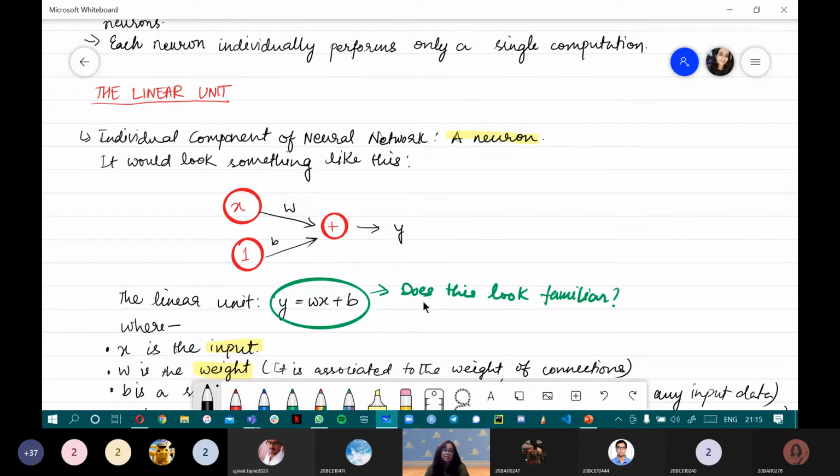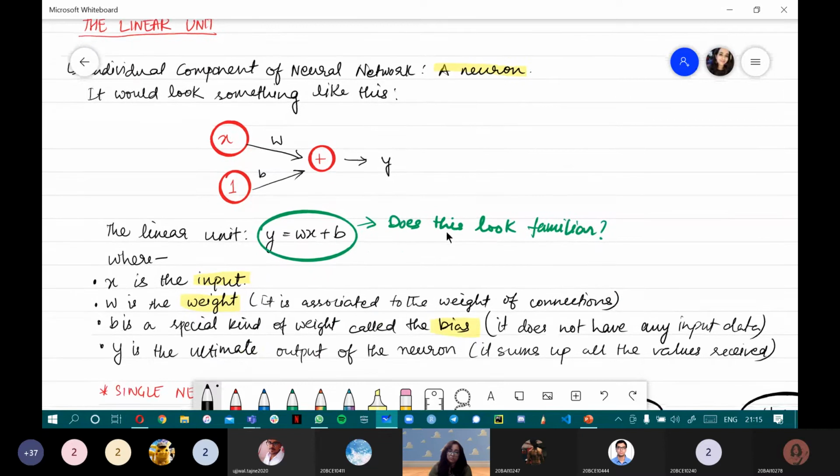Now this formula might seem familiar to a lot of you. This is the slope-intercept formula of a line, right? b is the intercept, w is the slope. So this can obviously be used mathematically to plot graphs as well, which we'll see. In this, like I said, x is the input, as in whatever data we give, whatever raw information we feed the model.